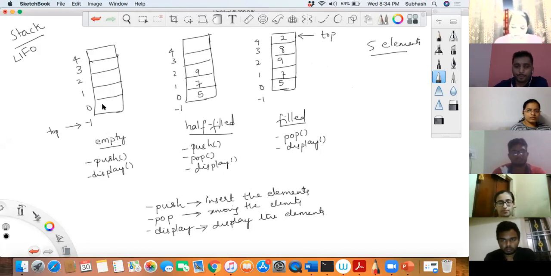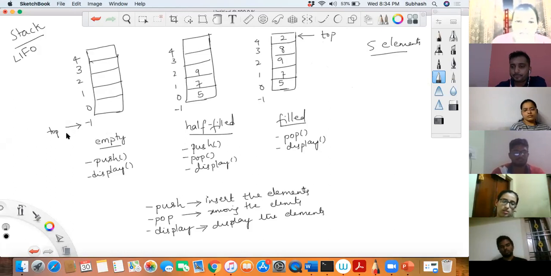Okay. So now tell me, Akshata, what is the right scenario? What is the condition that I have to check before pushing an element? I have to have a condition, right? Can I push it directly like that, or should I have a condition while inserting an element? So what is that condition?